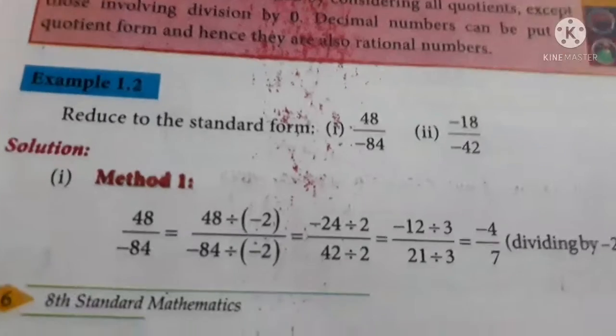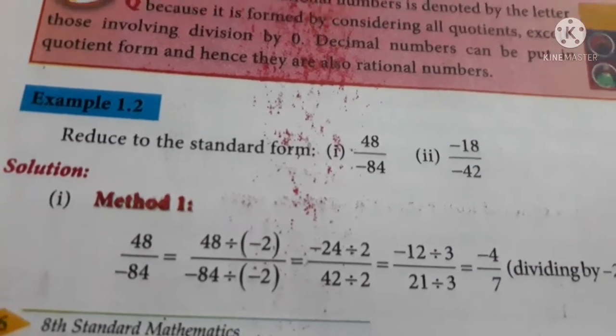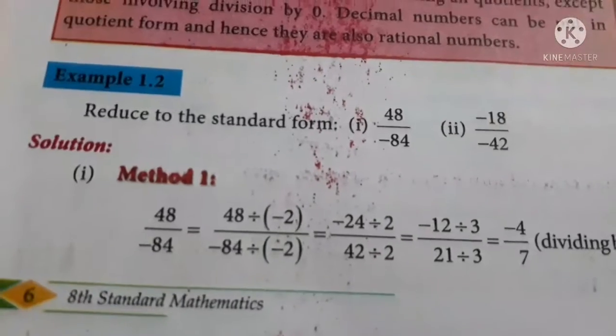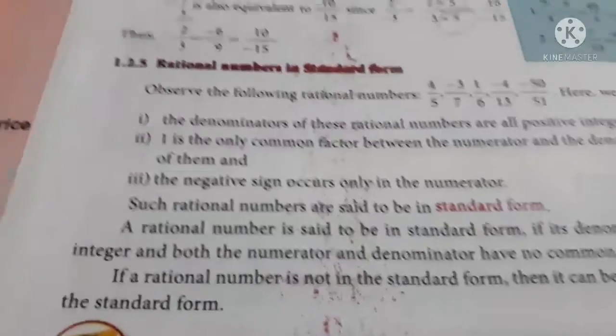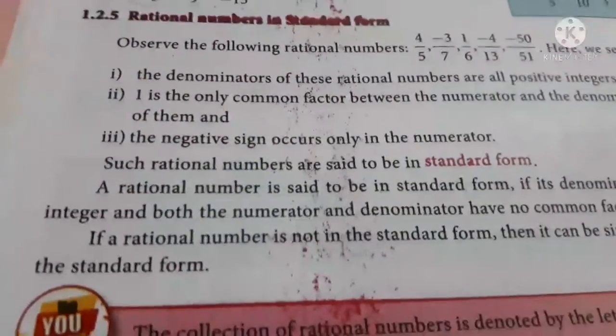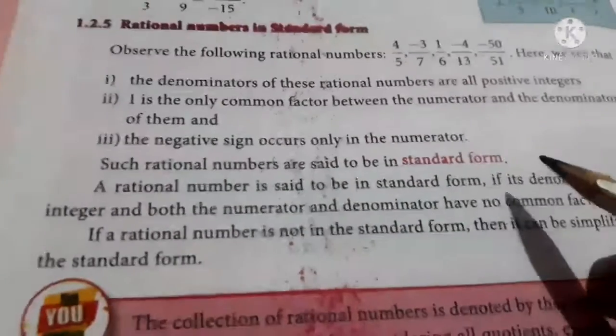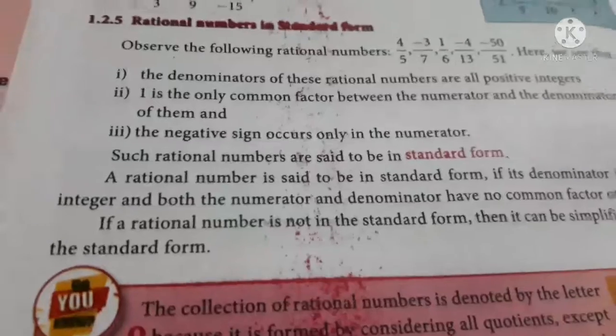Reduce to the standard form: 48 by minus 84 and minus 18 by minus 42. Let me show you what standard form is first of all. See, these are the rules for a rational number to be in standard form. Okay. First, the denominators of these rational numbers should all be positive integers. First of all the denominator should be positive.